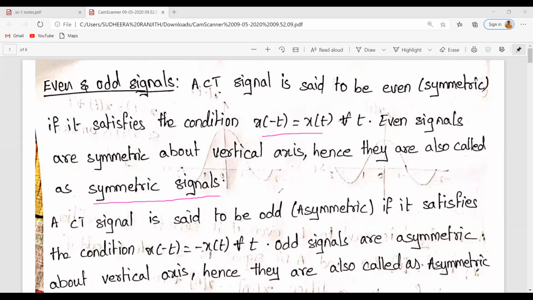Similarly, a continuous time signal is said to be odd if it satisfies the condition x of minus t is equal to minus x of t for all values of t. Odd signals are also called asymmetric signals because they exhibit asymmetric nature about the vertical axis. An even signal satisfies the first condition and is called a symmetric signal. An odd signal satisfies the second condition and is called an asymmetric signal.